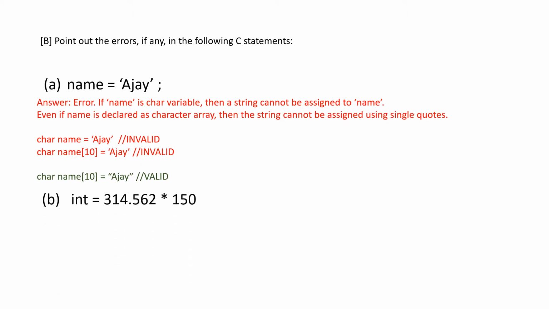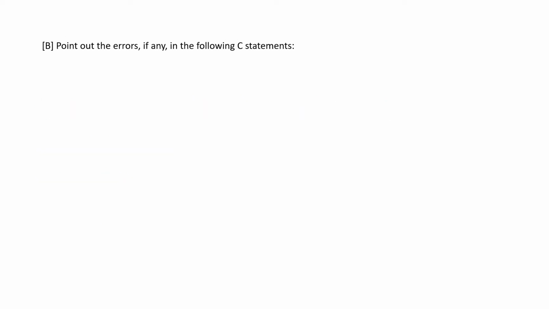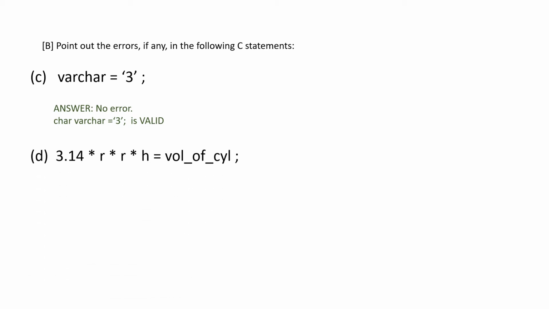Next question quickly: int = 314.563 * 150. Is this valid, or is there any error? Yes, of course there is an error, because int cannot be a variable name since int is a keyword. So another variable has to be used, and it is better if we use float to get the decimal value as well. Next question, var = 3. This is valid, there is no error in this.